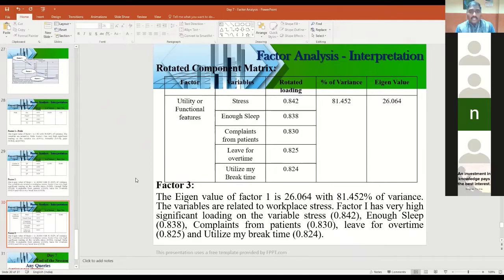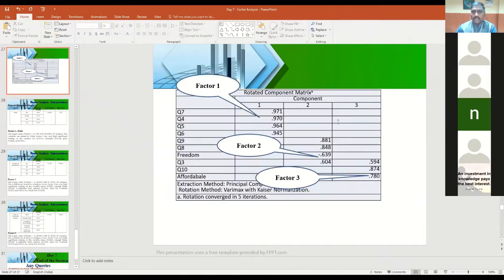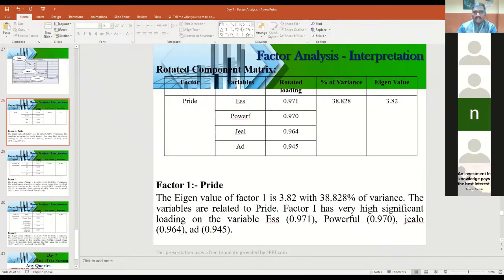Another important thing is, it is not necessary that you mention all the output tables. When you are doing factor analysis, the KMO and Bartlett's output table is very, very important. Please put the KMO and Bartlett's table output and interpretation in your paper. Followed by that, if you want, you can put the scree plot to make your paper more attractive in a diagrammatic way. Otherwise, put the final rotated component matrix output table. And then extract the new table and write the interpretation like this. Only these things you need to mention in the paper.